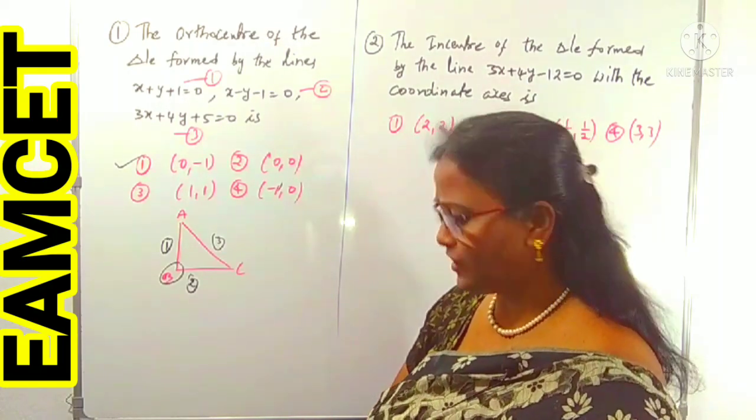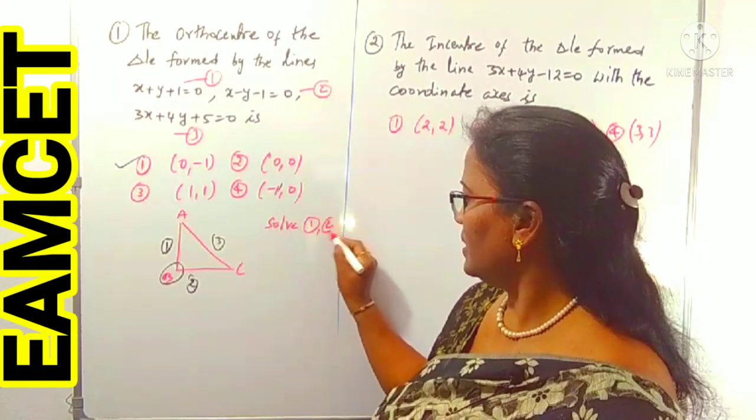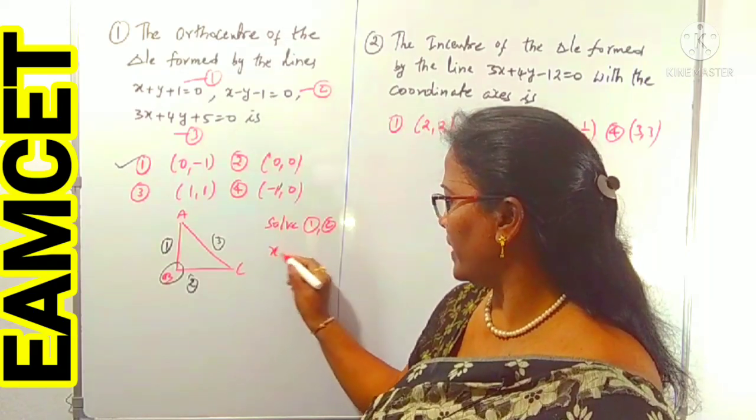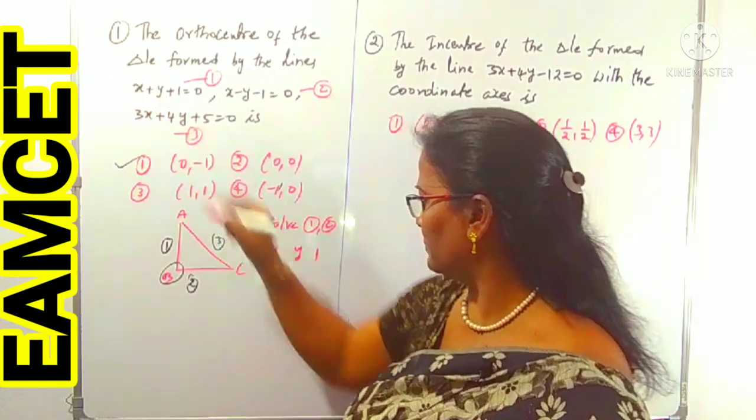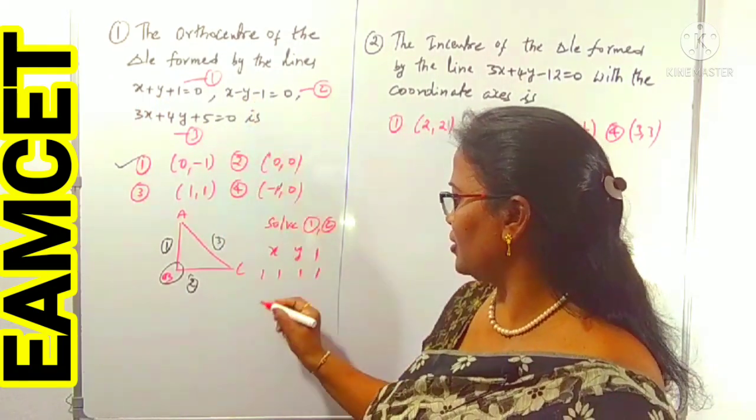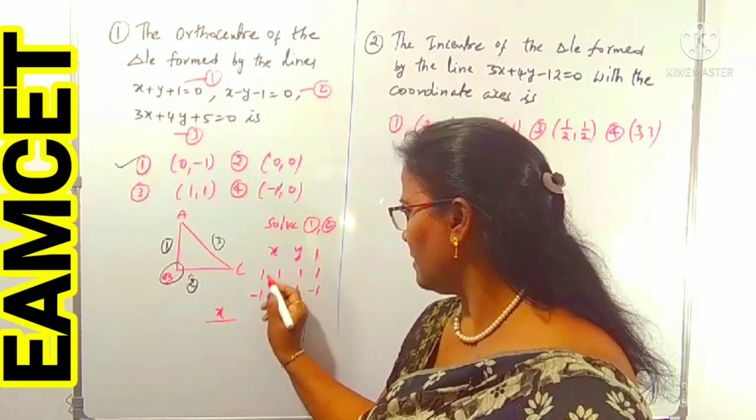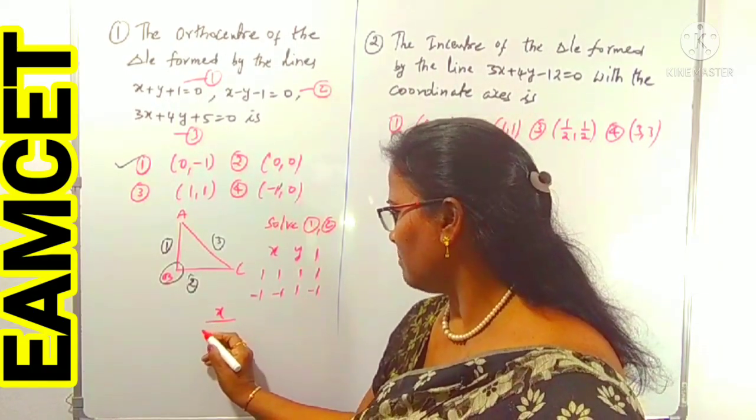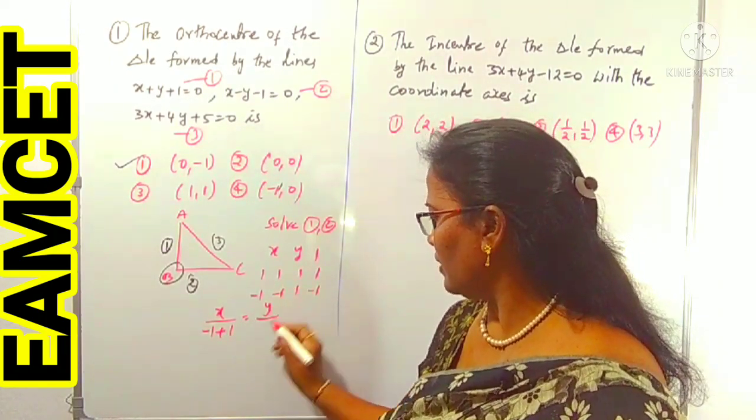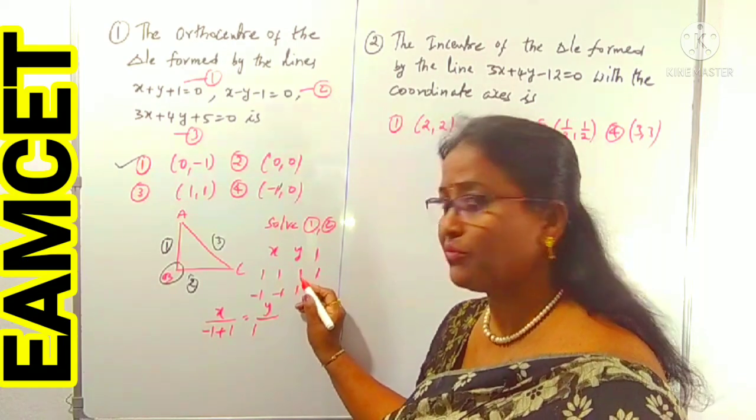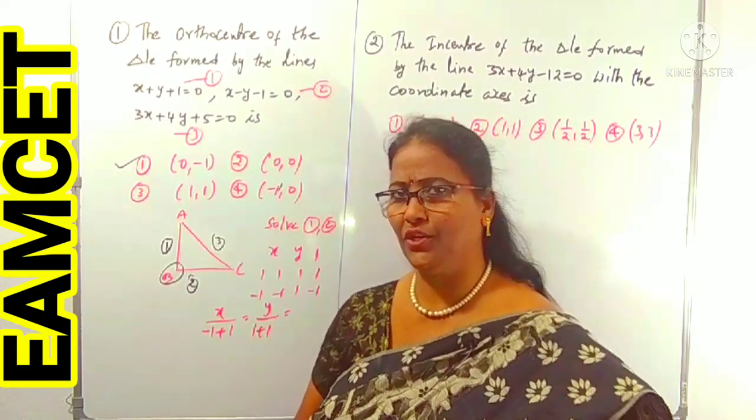Otherwise, the alternative is solving the equations, solve 1 and 2. Cross multiplication is better: x, y, 1. From the first equation, the coefficients are 1, 1, 1, 1, again 1, 1. From the second equation, minus 1, minus 1, 1, minus 1. You can calculate it, x by minus 1 minus of minus plus 1, and y by 1 into 1, and so on, equal to 1 by the cross multiplication. You have to follow.